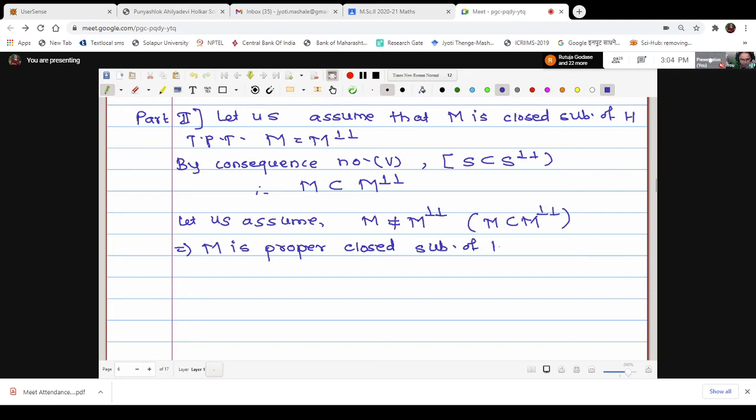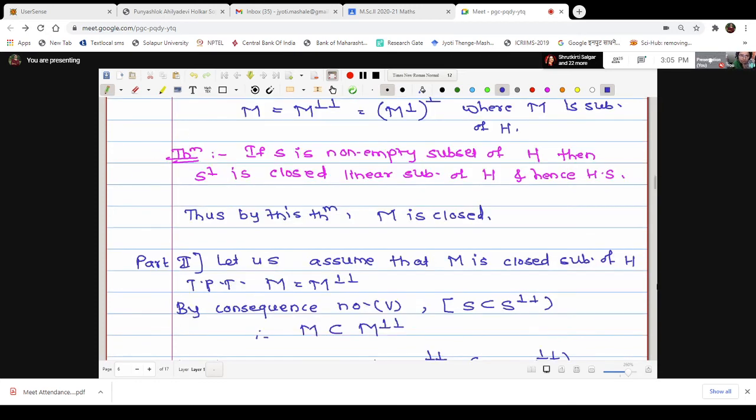Proper closed subspace of H. And just now we have seen the theorem: if M is a proper closed subspace of H, then M double perp. But M double perp itself is a Hilbert space according to this statement.